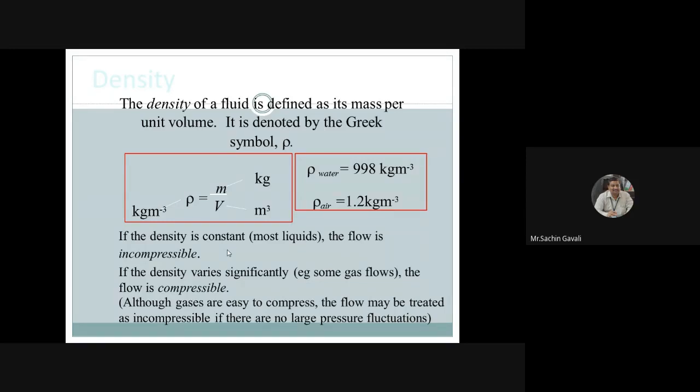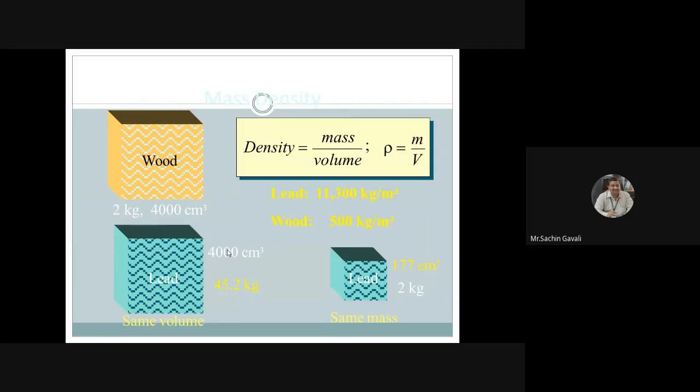Then another property is there. Density means what? Suppose wood has a mass of 2 kg and a volume of 4000 centimeter cube. Then density is mass upon volume, so density will be 2 kg over 4000 centimeter cube. We have to convert it into meter cube. In that case it is 4000 divided by 10 raised to 6, so it is 4000 into 10 raised to minus 6.